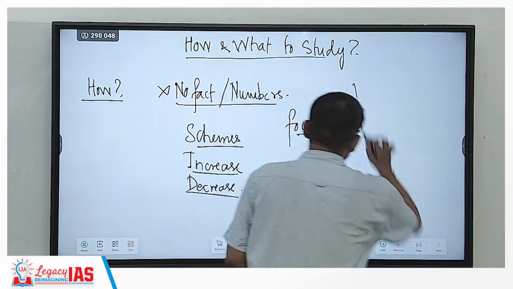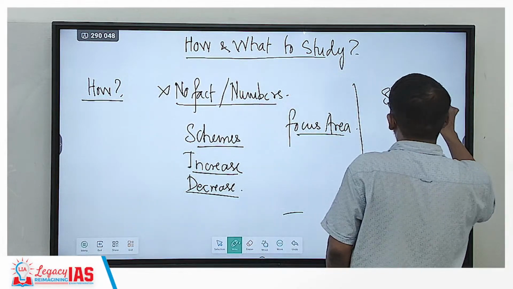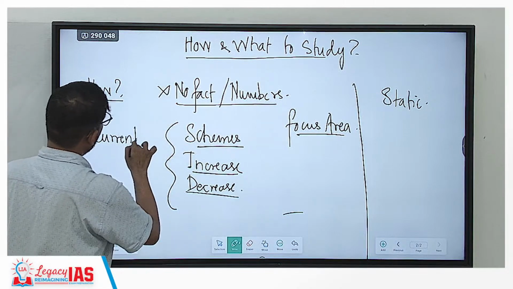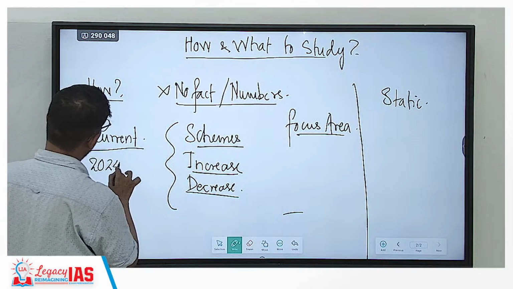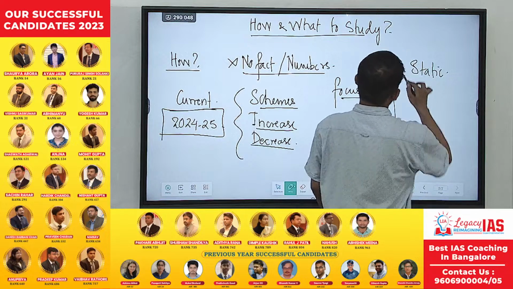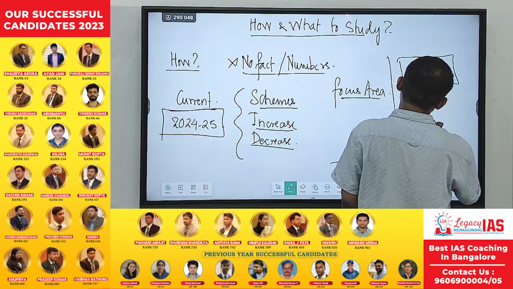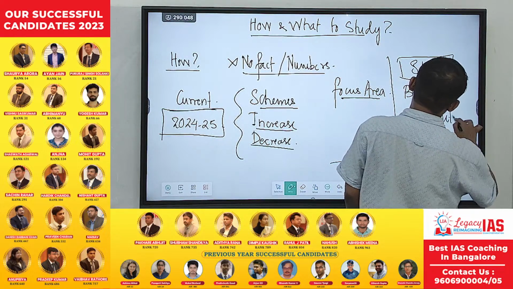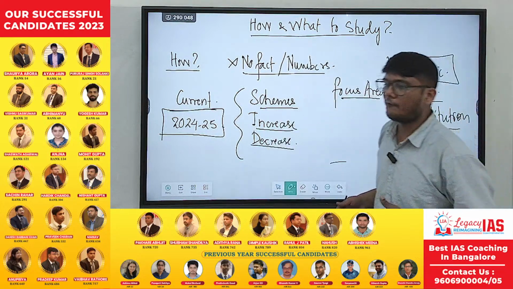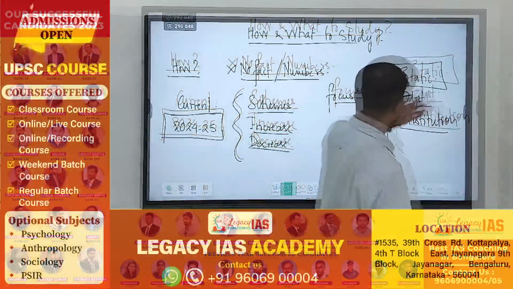Apart from that, one more important thing is the static part of the budget. So this is basically the current part. Current part means with reference to 2024-25, what this budget specifically holds, and static part means the concepts: what is the budget, which article of the Indian Constitution talks about it, who presents it, how is it presented, what are the constituent elements of it, what are the different types of deficit mentioned in the budget, right? And what is actually its name?